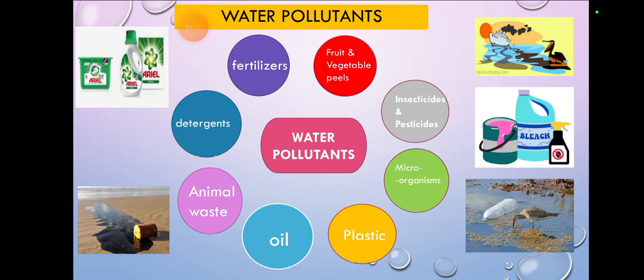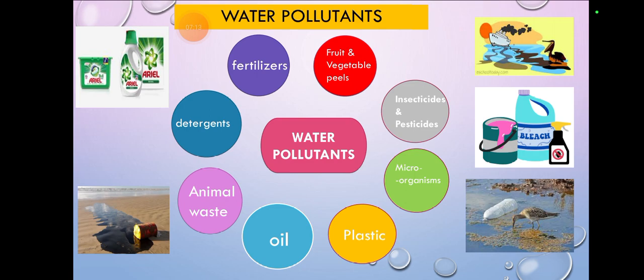pesticides. Then fruit and vegetable peels: a banana peel, if I take a cabbage, its peel, a carrot, its peel, an apple, its peel, a mango, its peel. When we throw all these peels in the water, it becomes contaminated because they mix with it, and it is not usable. It is not to be used. These are their peels, not the fruits and vegetables themselves. Their peels are actually water pollutants.